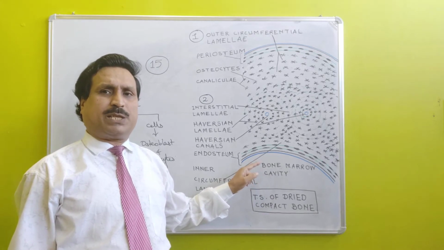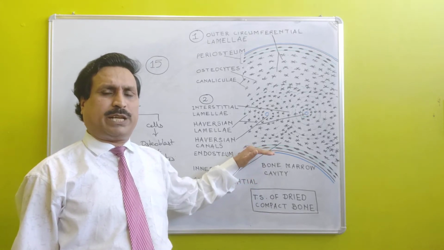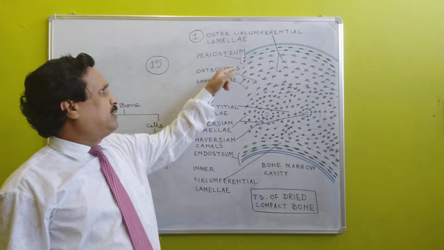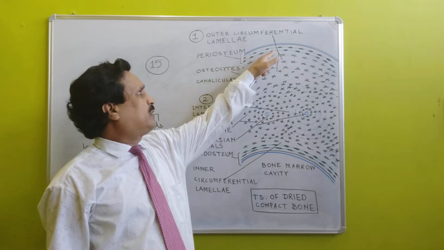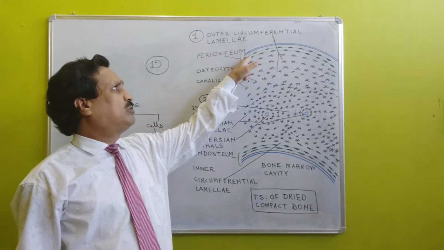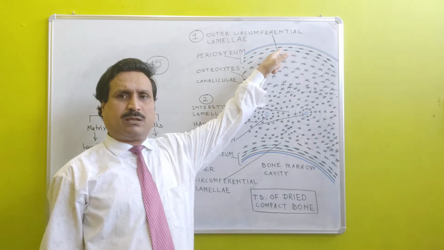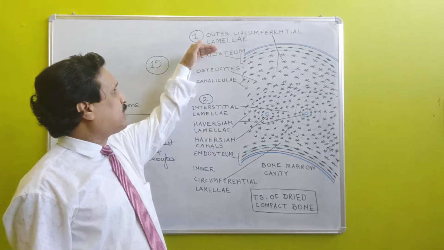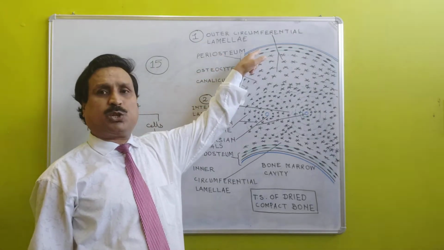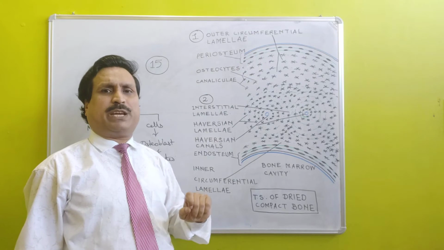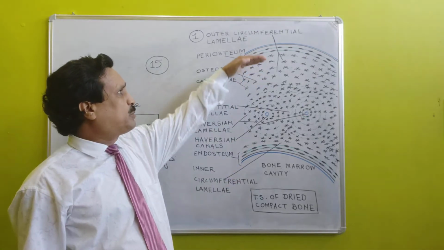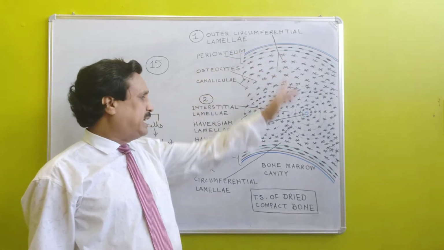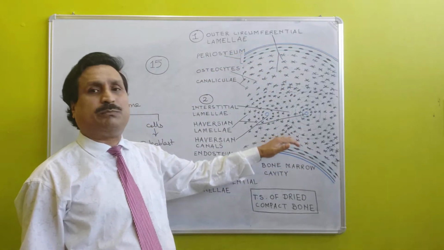Osteoblast cells are present on the inner surface of endosteum, and below the periosteum also osteoblast cells are present. In this way, osteoblast cells produce lamellae from the outer circumference as well as from the inner circumference.